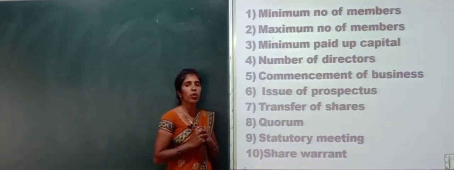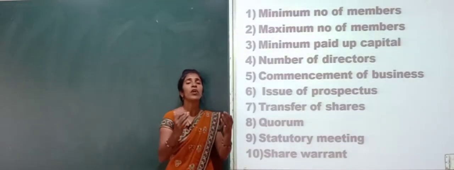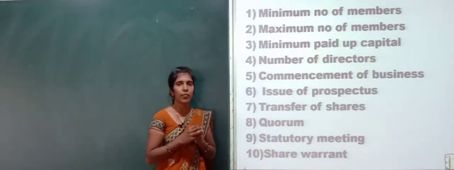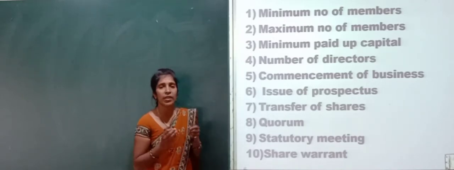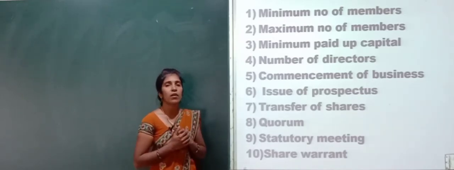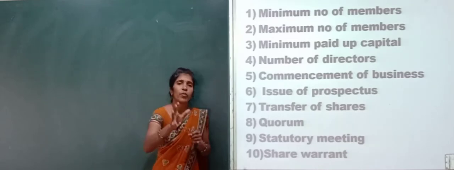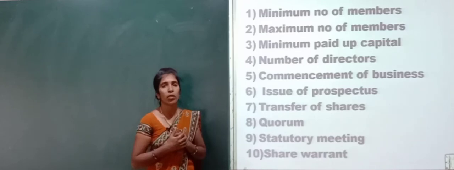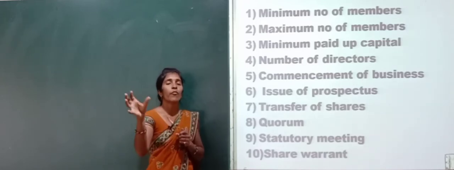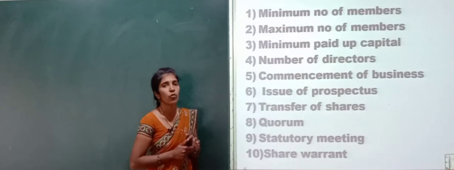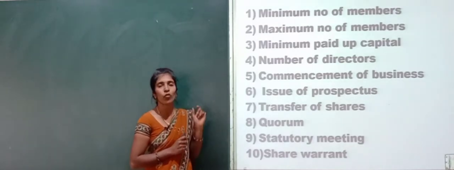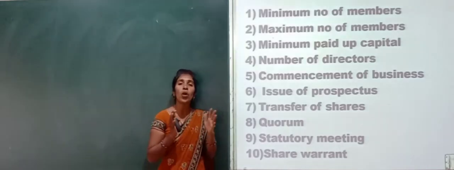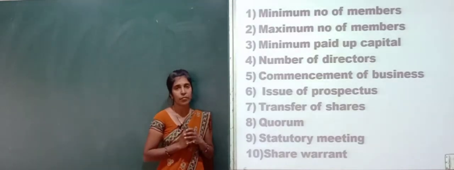Next one is quorum. Quorum is nothing but, whenever we are conducting the AGM, quarterly meeting, monthly meeting, the minimum number of members should be present to hold the meeting. So when we conduct a meeting, what happens is that a minimum number of members must be present there to hold the meeting. So that is called the quorum. Quorum is nothing but the minimum number of members who should be present to hold the statutory meeting.